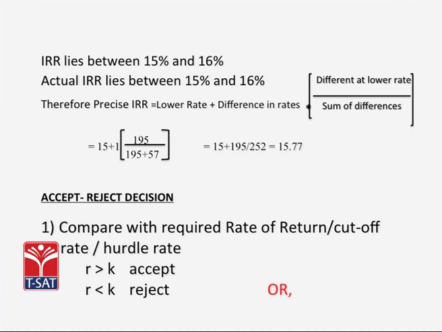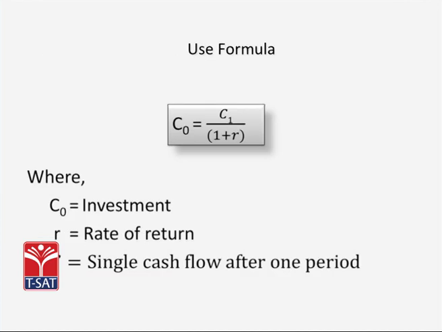We always compare the IRR with the rate of return which we have as a hurdle rate. If R is greater than K, we accept it. If R is lesser than K, we reject it. Alternatively, we can also use this formula in order to calculate the IRR.